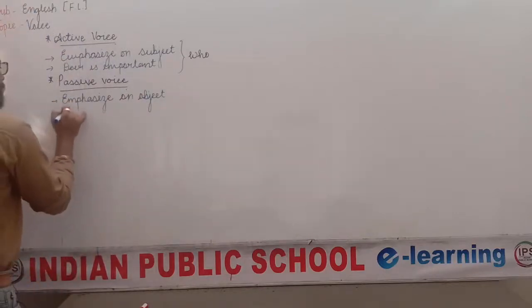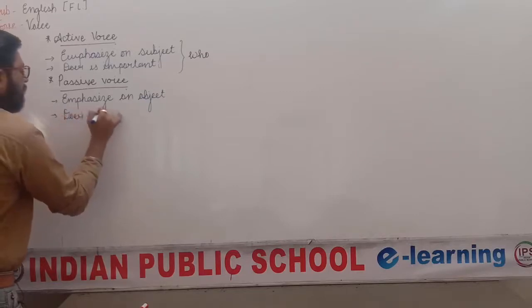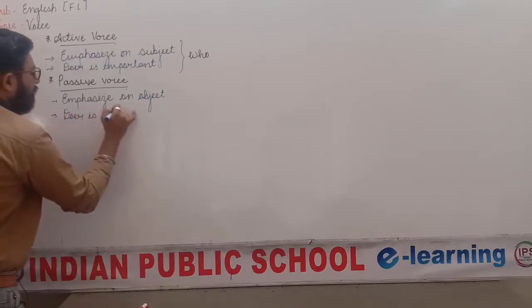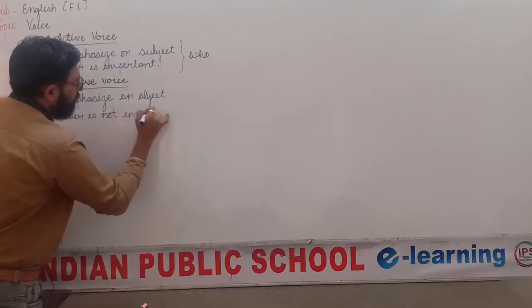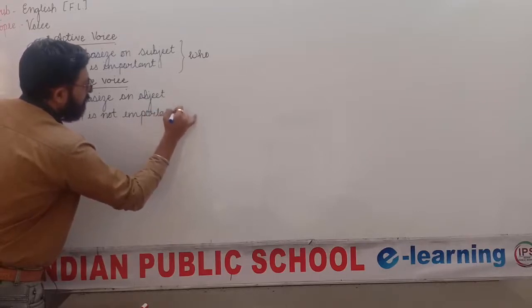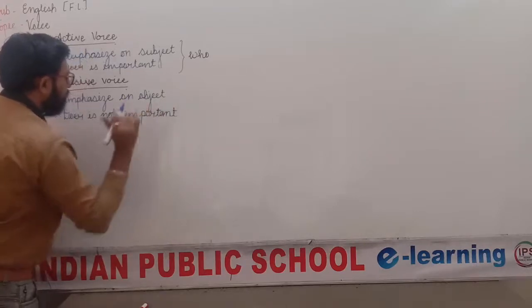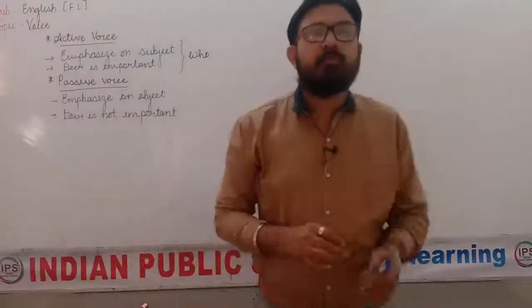Here, doer is not important, or in other words, we can say it is ignored. Doer is not important. This is the meaning of active and passive.